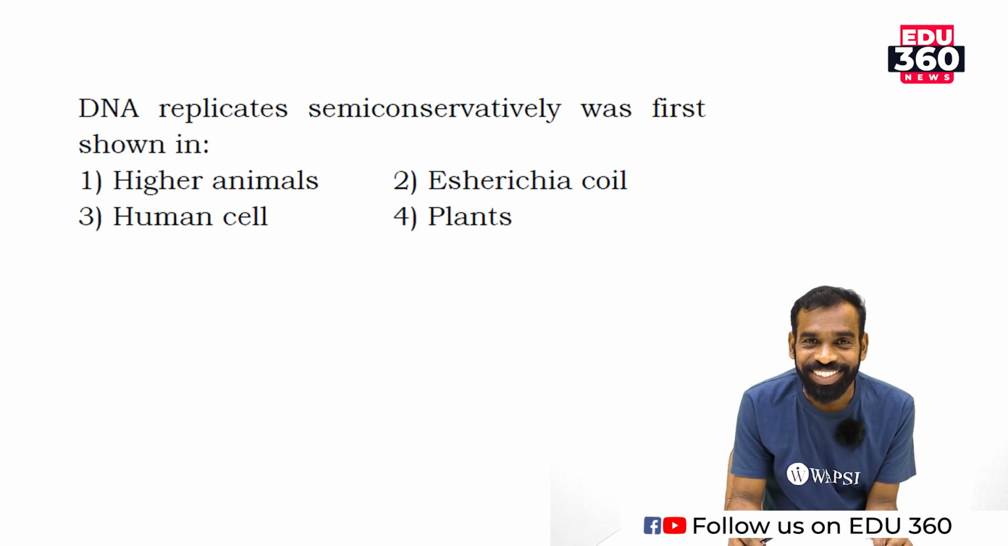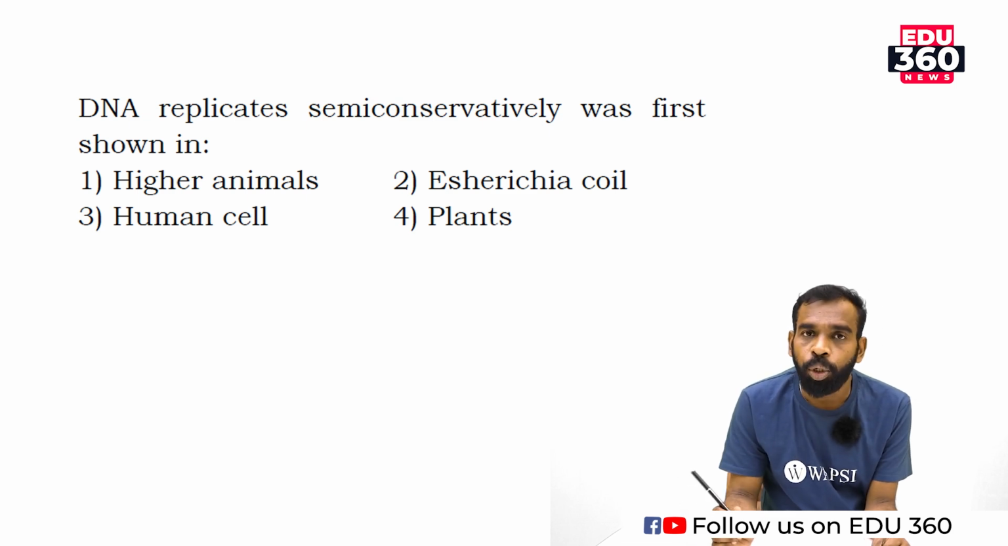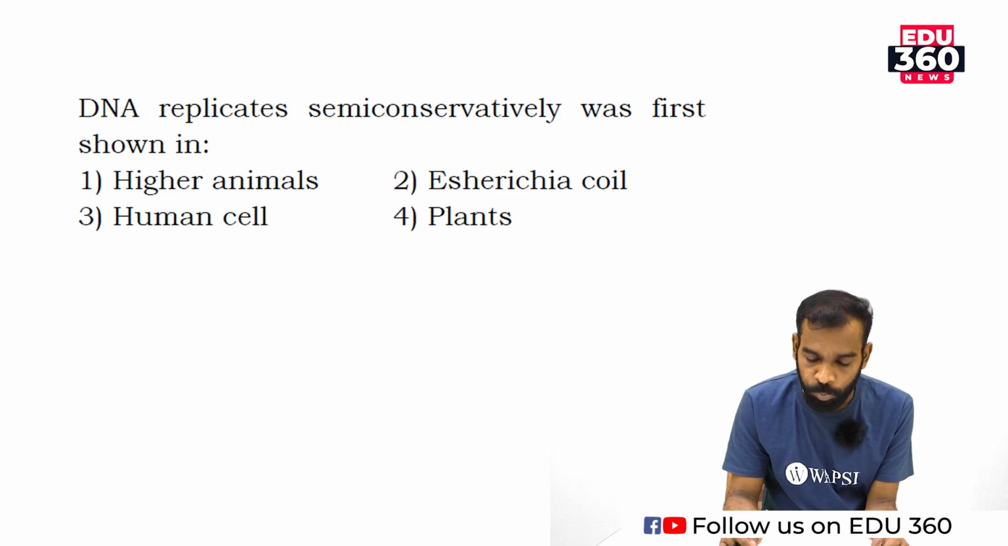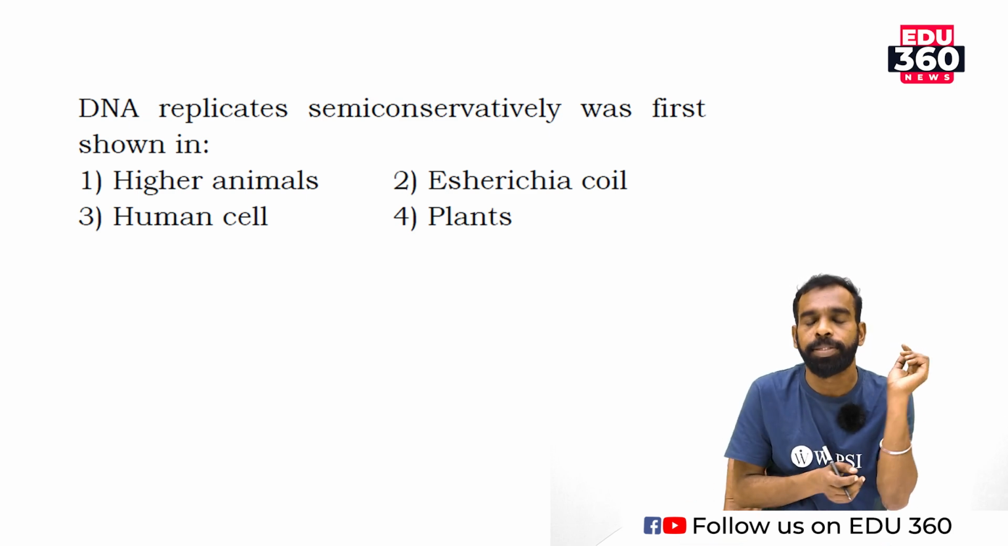Get me? Next question. DNA replicating semi-conservatively was first shown in option 1, human animals. Option 2, Escherichia coli bacteria. Option 3, human cell. Option 4, plants.